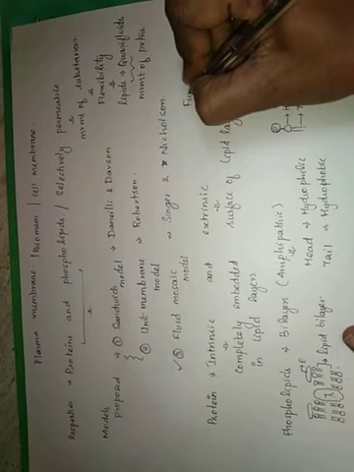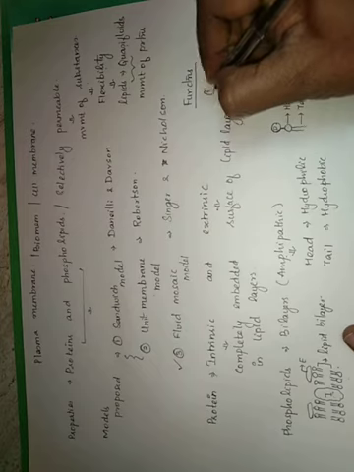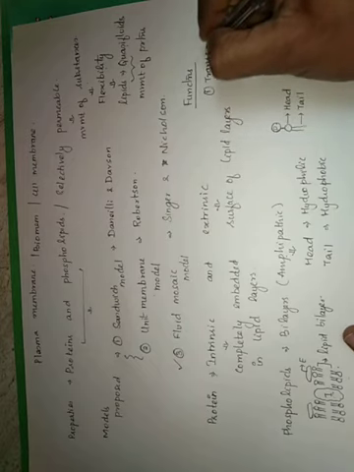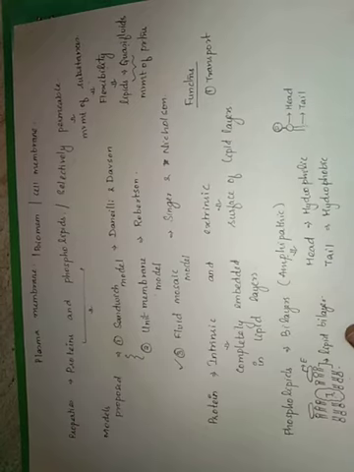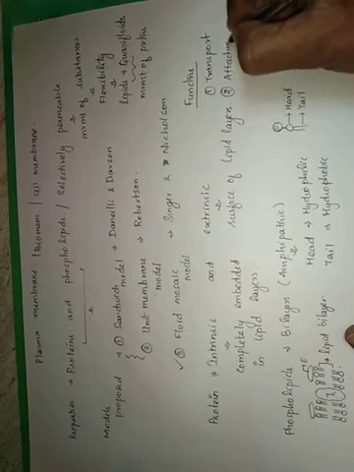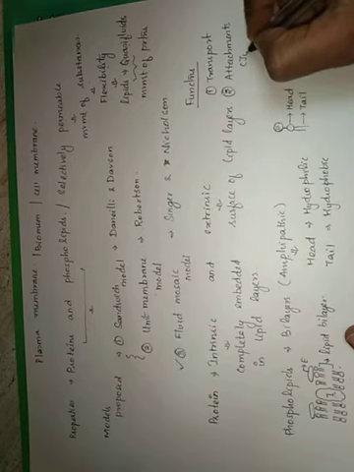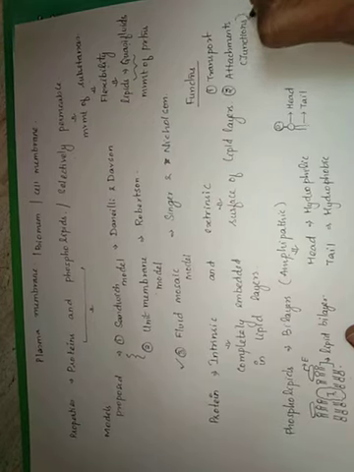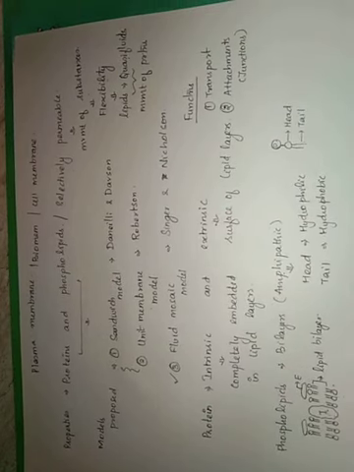And coming to the functions of the plasma membrane. Plasma membrane helps in transport of substances in and out of the cell, and the transport can be active or passive, and they are also helping in attachment of the cells to the neighboring cells. So attachment is with the help of substances called junctions. We'll study about junctions, types of junctions in detail when we study the unit structural organization in animals.